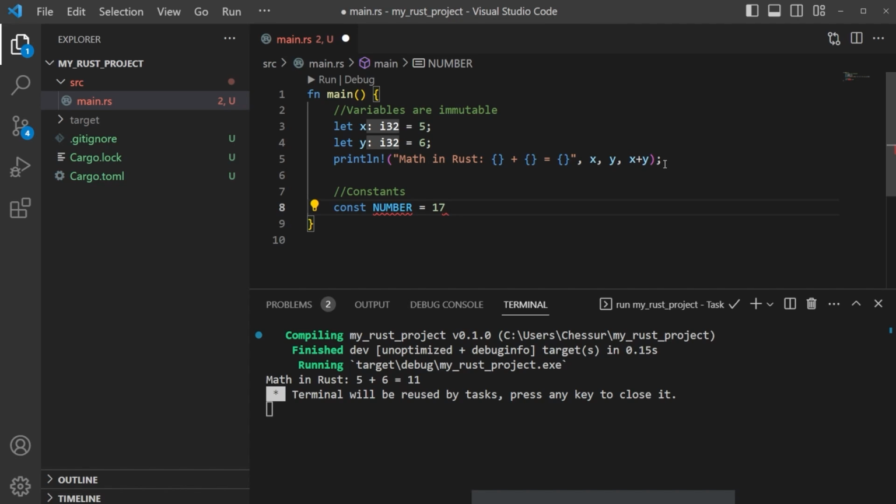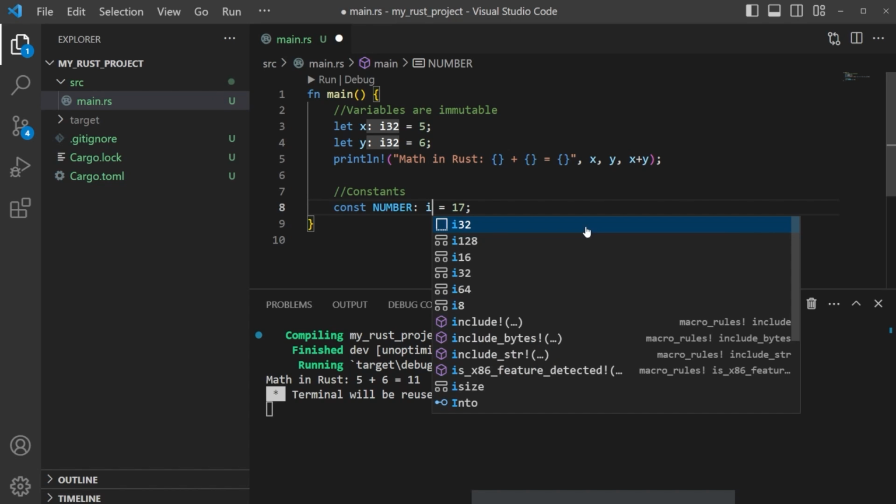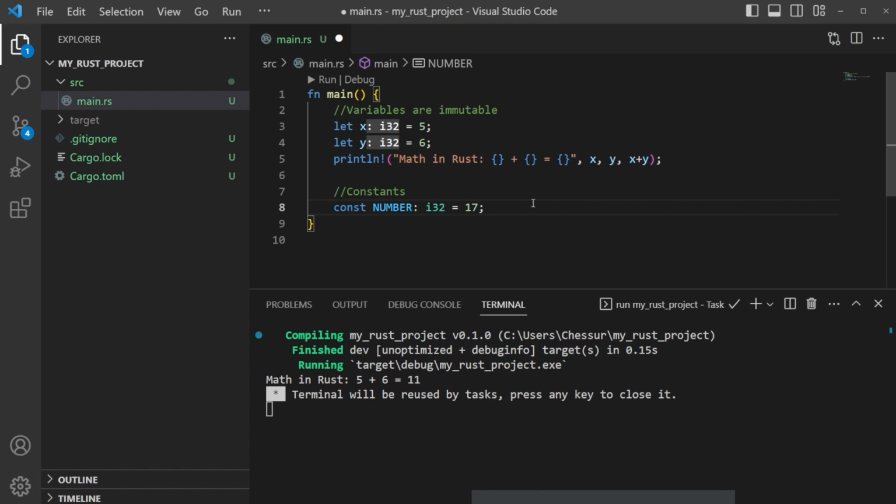But we need some other things in here. We actually have to declare the annotation type. So you see how we have an annotation type here that was automatically triggered for us. We need to actually put that in here as well. So we've got our scream case, and this is an integer that we are giving it. So we're just going to give it an i32. And now this looks okay. So we have to declare the type annotation here, and then we also have to make sure that we have a constant expression. So this is what looks good here.